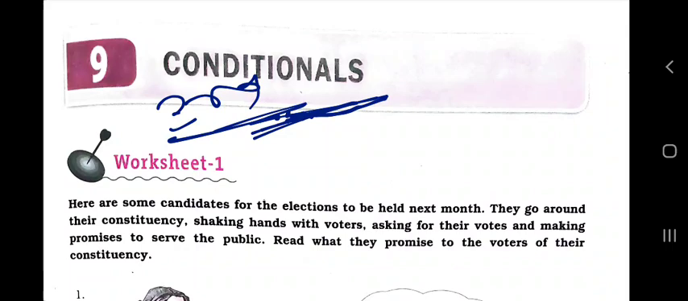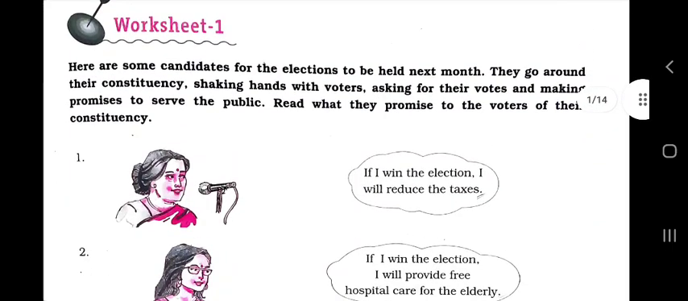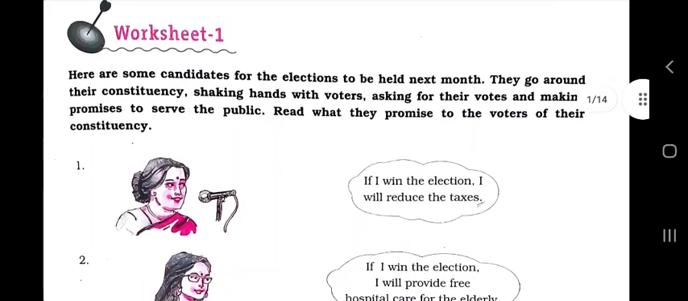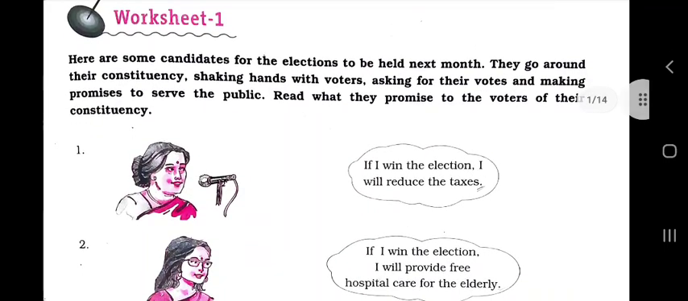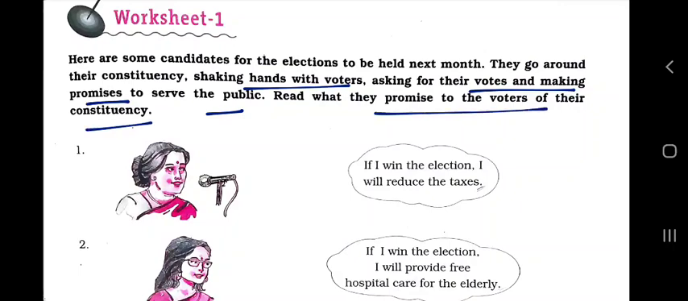So in order to understand it in a better way, let's solve the worksheets and it will be clear. Now, worksheet 1. Here are some candidates for the election to be held next month. They go around their constituency shaking hands with voters, asking for their votes and making promises to serve the public. Read what they promise to the voters of their constituency.